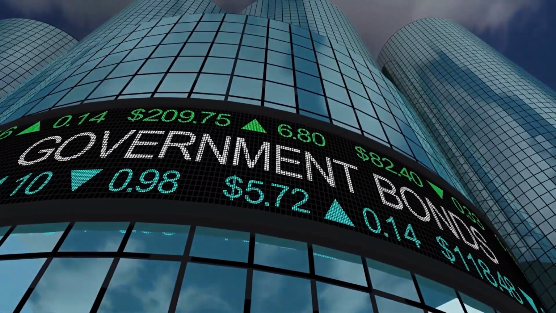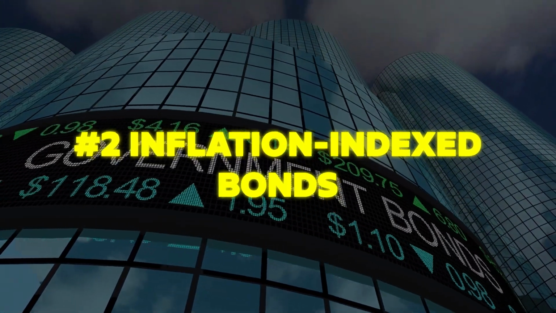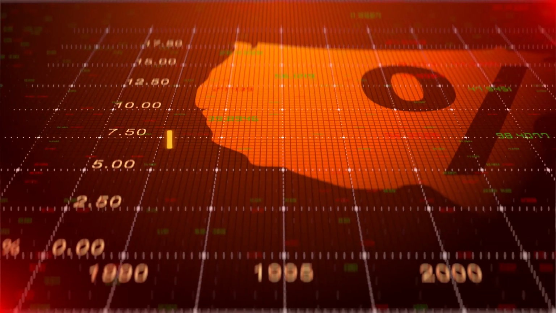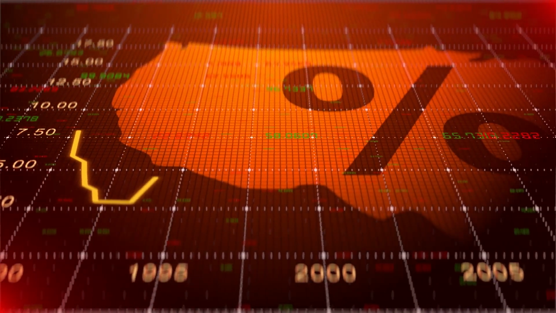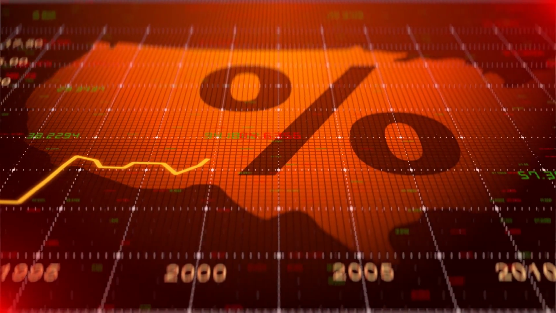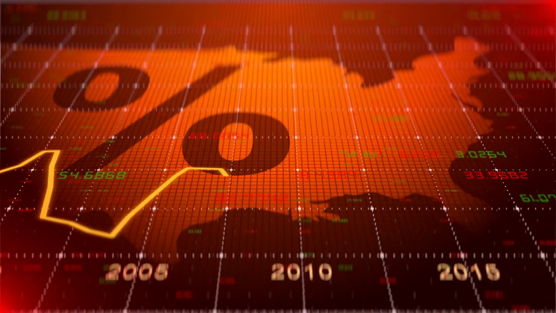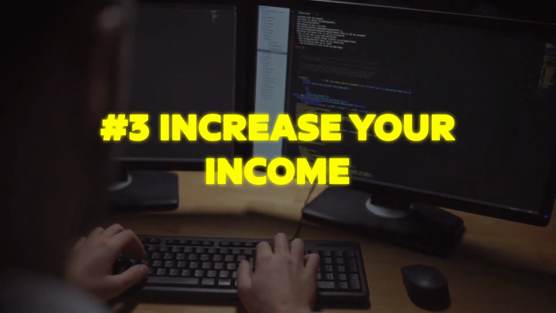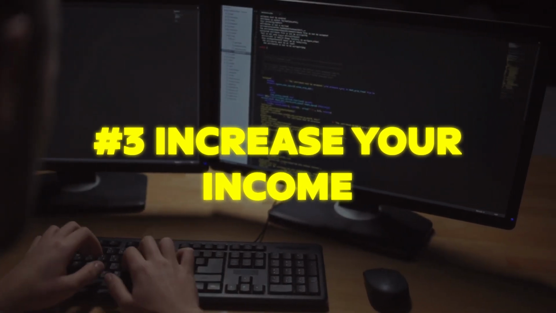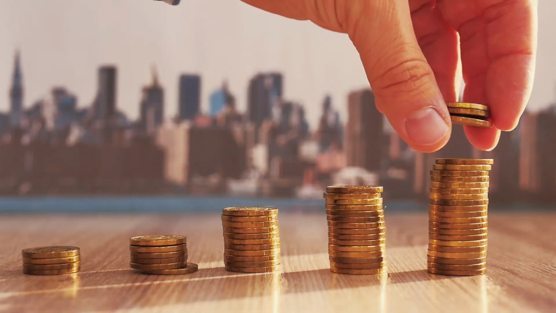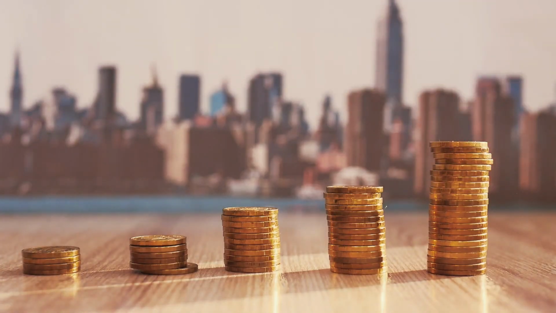Number 2. Consider purchasing inflation-indexed bonds, which are designed to protect investors from inflation by adjusting the bond's interest payments for inflation. These bonds are issued by governments and corporations and can be a good option for conservative investors. Number 3. Increase your income by investing in yourself or starting a side hustle. This can help you keep up with rising prices and maintain your standard of living.